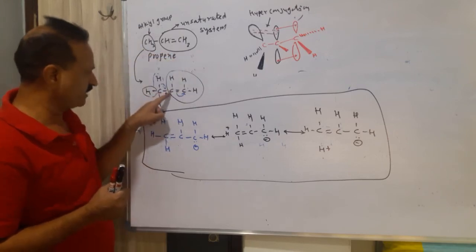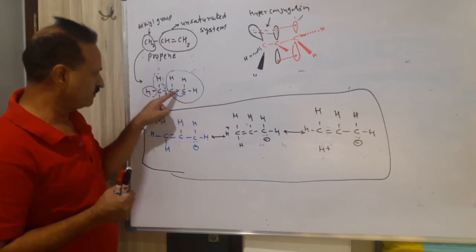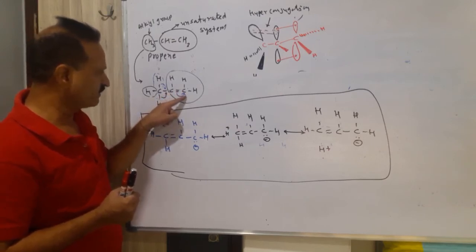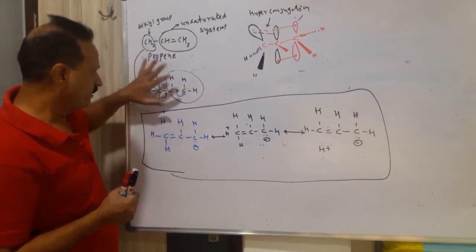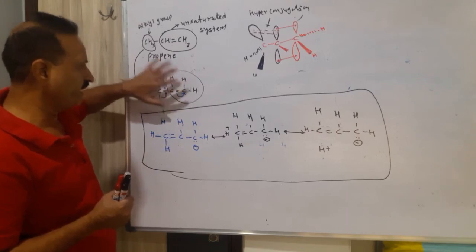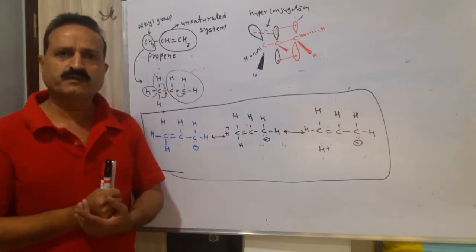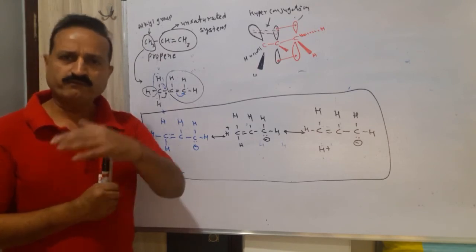So this carbon has a double bond, and of the double bond between these two carbons, this bond will convert into an electron pair. So this carbon will become minus. Here will be a double bond, here a single bond, and the number of hydrogens will remain as it is. Hyperconjugation in propene we have cleared.